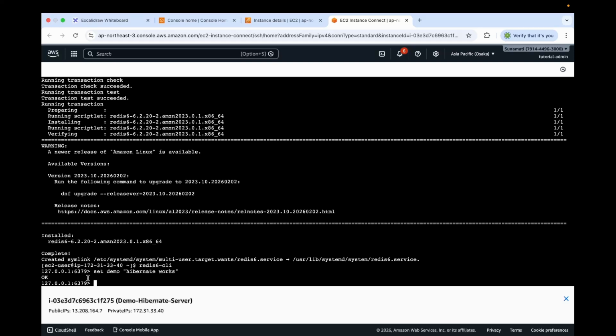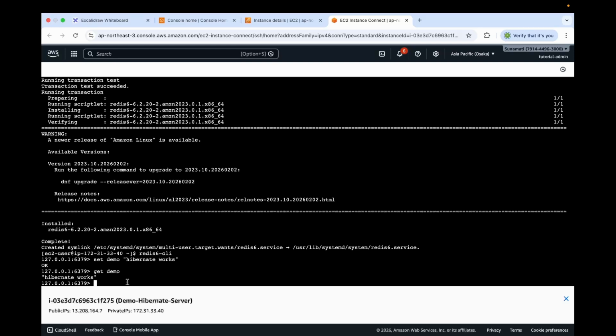Now let's read back our data from memory by running the get command. This Redis command will fetch our value for our key of demo. So let's run this. You see, we got back value of Hibernate works. At this point, the data exists only in RAM. If I normally stop this instance, this value would be lost.